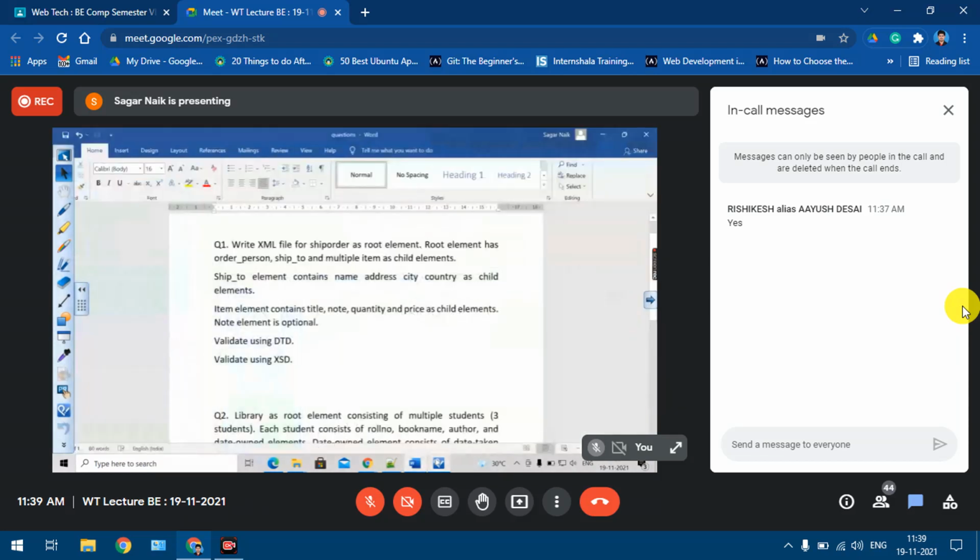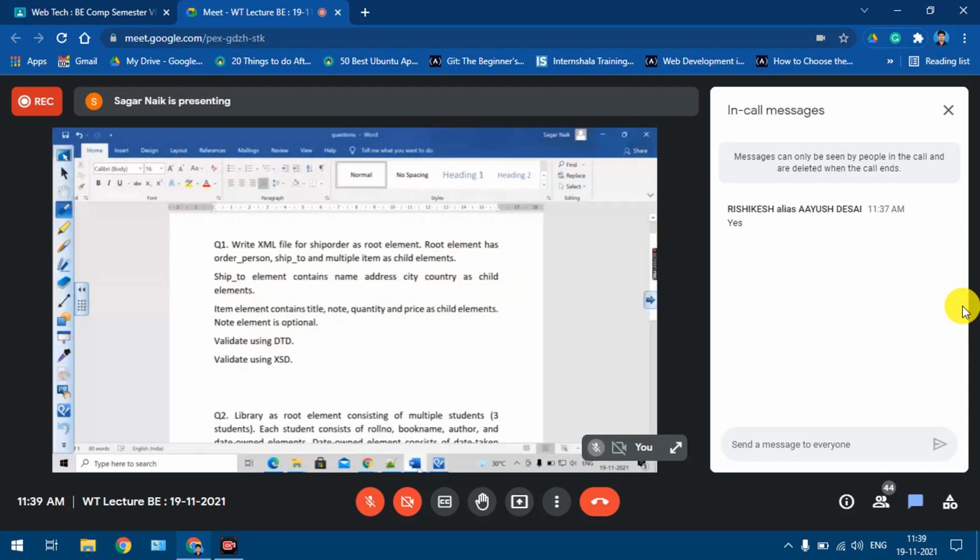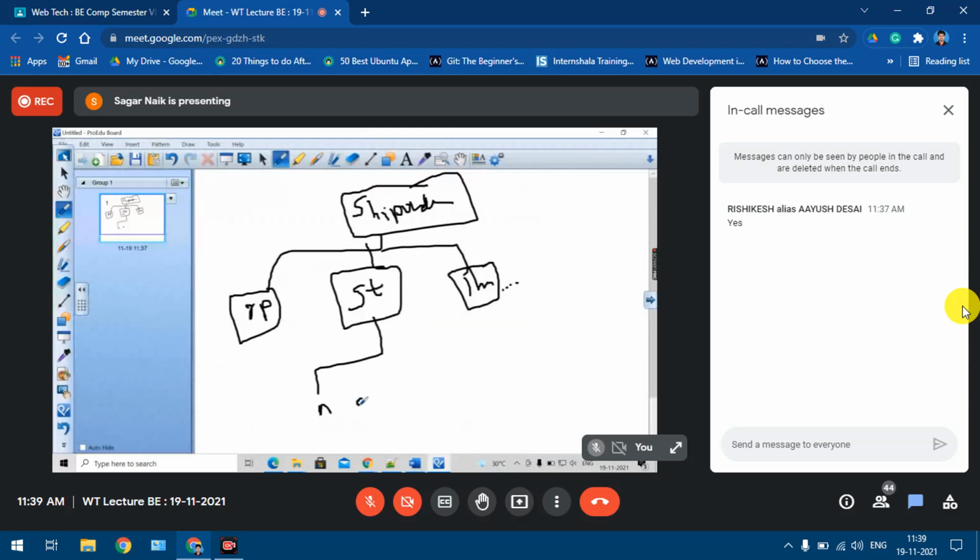These are the four child elements of ship to, right?